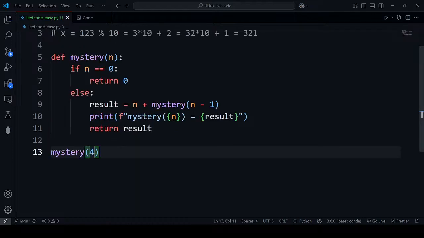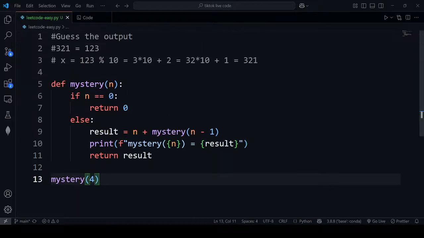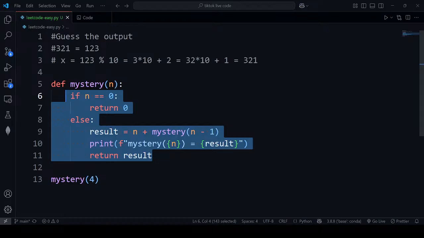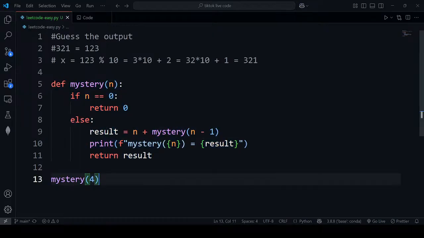What will be the answer to this question? We are using an f-string, defining a function and passing a number, and then we are printing this f-string. So what would be the answer to this question?